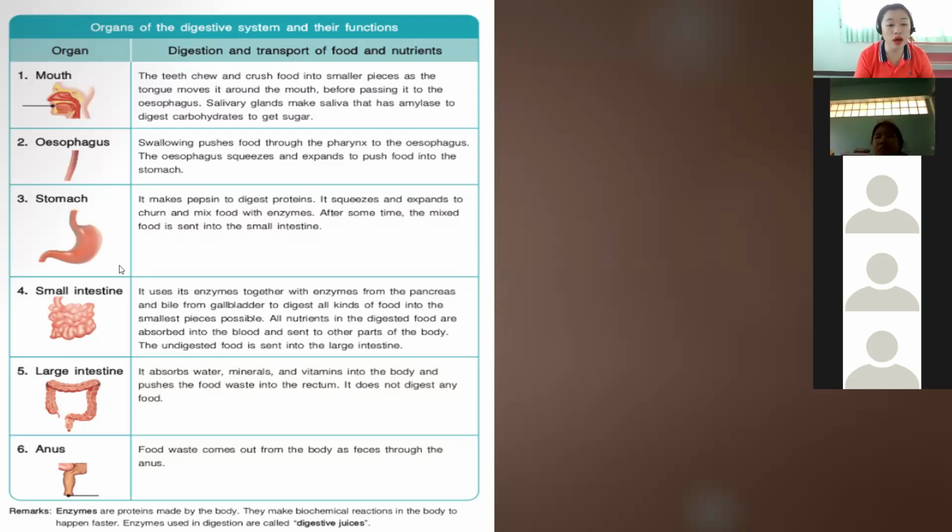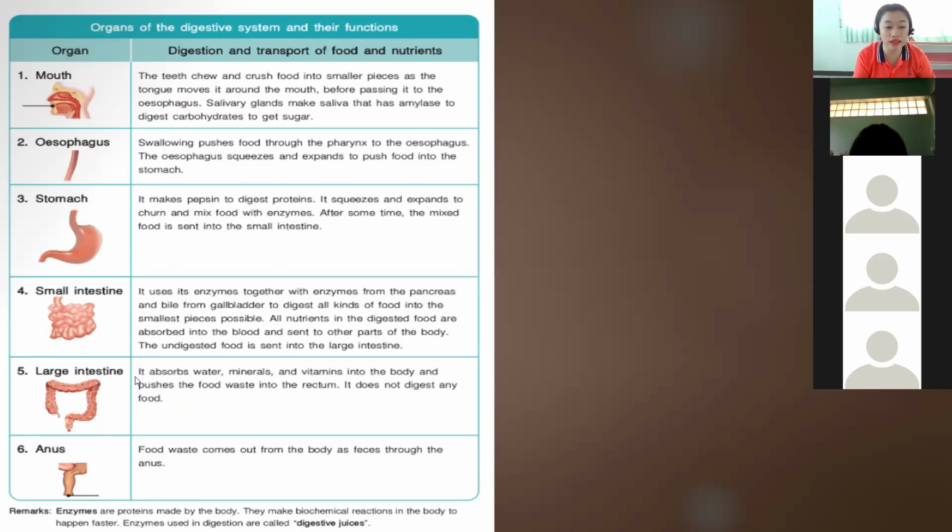Okay, so small intestine, the main function of this one is to digest all kinds of food. Okay, so the remaining food that is not digested, or the remaining nutrients that are not digested by the mouth and the stomach, the small intestine will be the one to digest it. Okay, and it is the organ that helps the food to be absorbed in the blood.